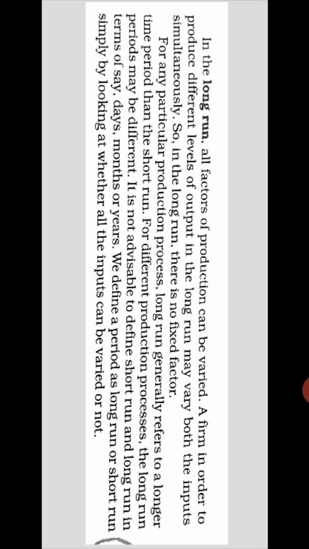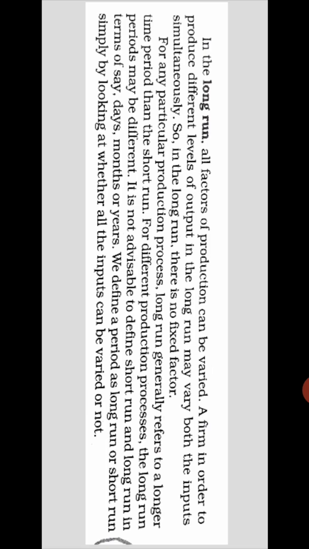Or if you have land, you may purchase more land from others if you are earning profit, and carry on the production process. Labor will be changed, and their wages also vary; in the long run you have to increase their wages.